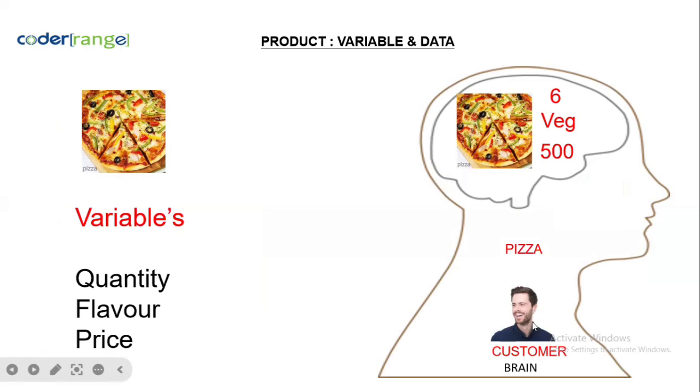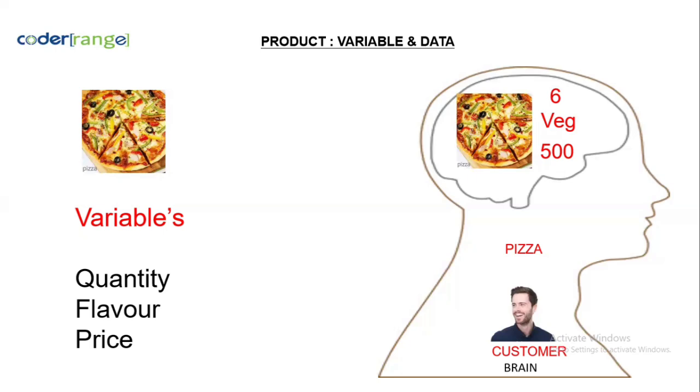So in my brain, what do I have? I have the name of the pizza, the object of the pizza, and I have the data of the pizza. What is the data of the pizza? 6, veg, and 500. Now, what are the variables for the pizza product? Quantity, flavor, and price. I am storing the data 6, veg, 500, and I have the variables quantity, flavor, and price. These variables are used to fetch data from the brain, or they can be used to store data in the brain.